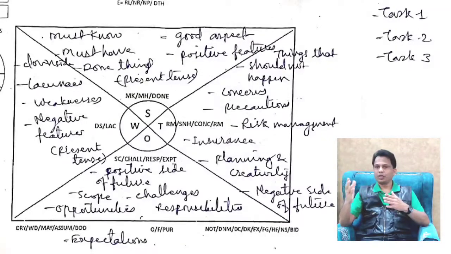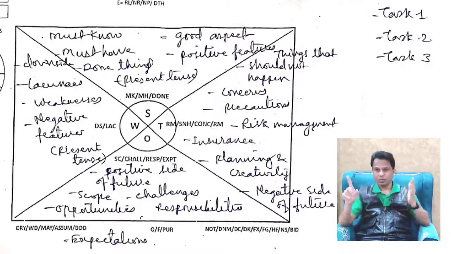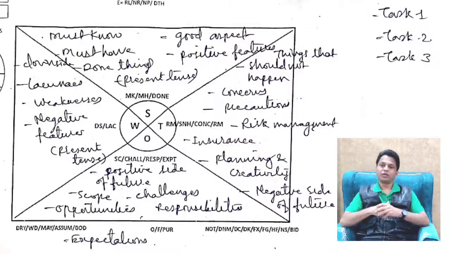Then if you look into the fourth quadrant, that is threat. This quadrant will talk about the negative future aspect of the thing. So what you can imagine, think, or perceive about what can go wrong, we'll try to put here. Here you would like to put things like what should not happen, what are the areas of concern, and what are the precautions to be observed.